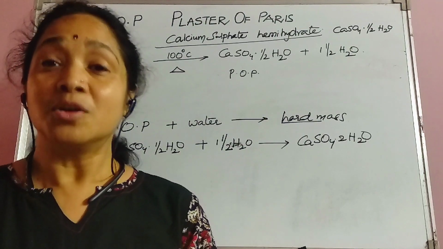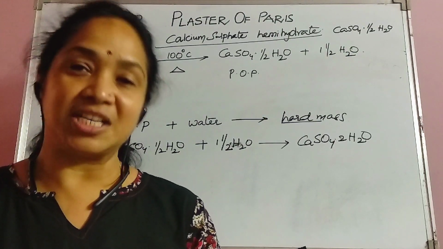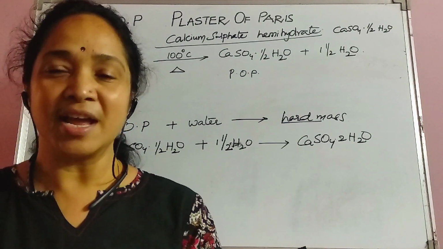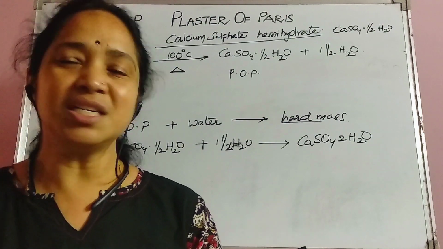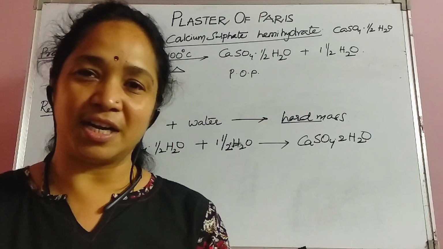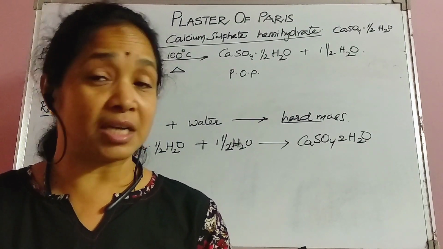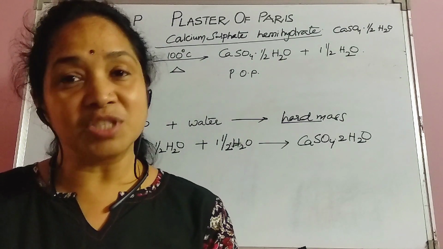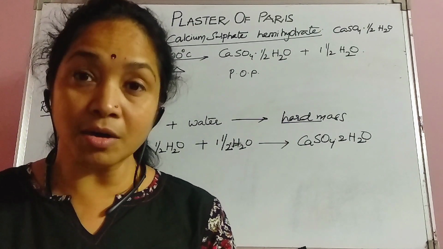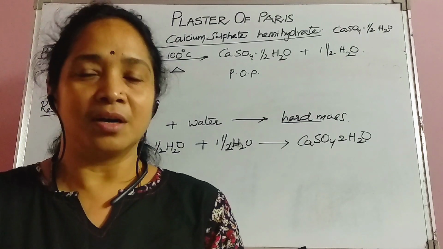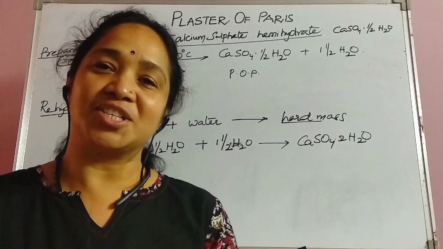Calcium sulfate 2H2O is gypsum. Calcium sulfate half H2O is POP. I hope everyone understood. And lastly, I'll tell you, this POP is not eco-friendly. We should reduce the use of POP because it does not decompose easily and it causes a lot of soil pollution as well as water pollution. So we should avoid the usage of POP.